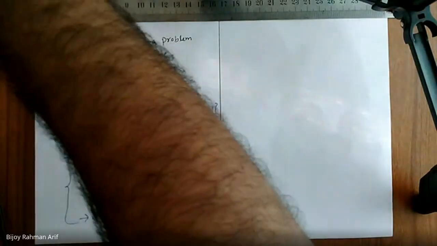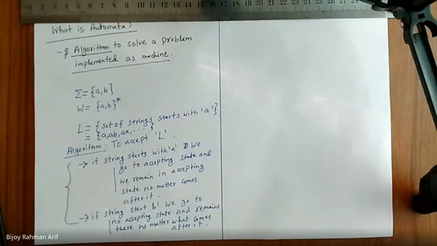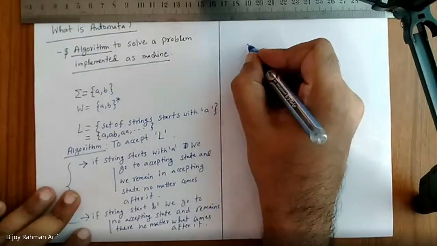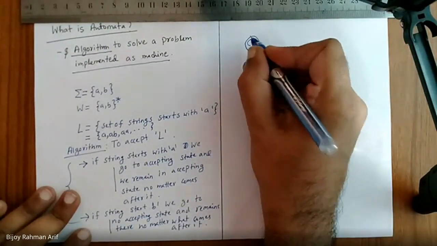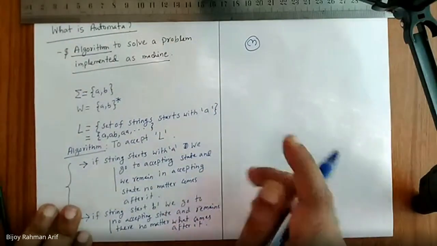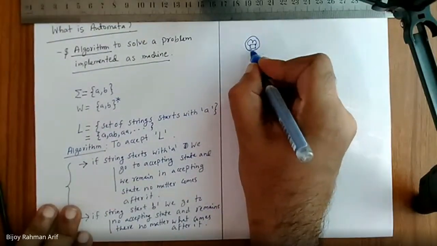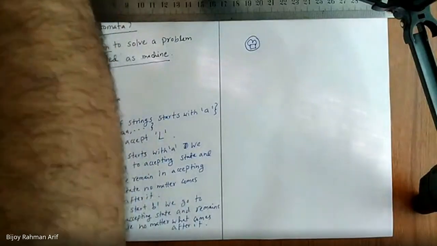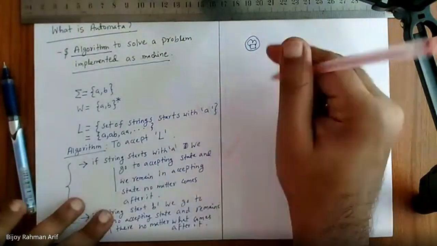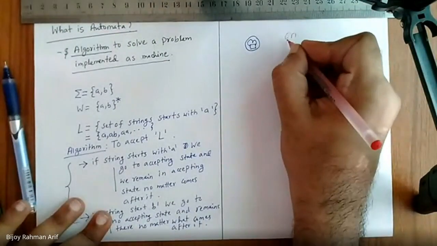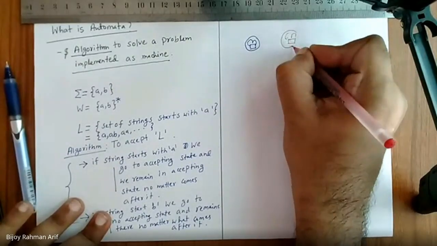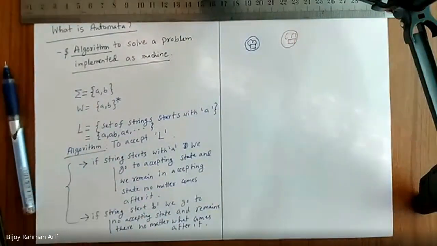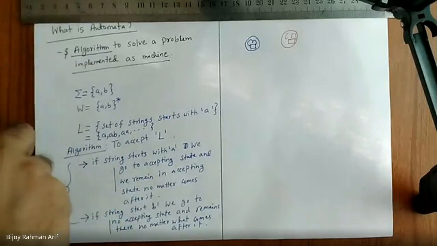So let's consider this. Let's assume I have a blue bulb over here, then a red bulb over here, and another blue bulb over here.